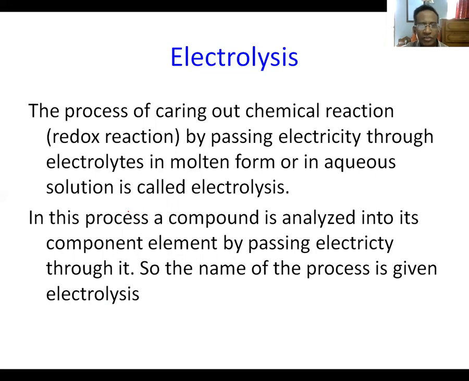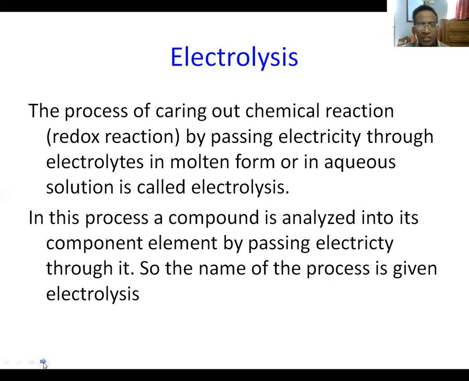When we pass electricity through electrolytes in molten form or in aqueous solution, the compound undergoes dissociation or get analyzed. This analysis is done by passing electricity through the electrolyte in molten form or in aqueous solution. For this reason, the name of the process is given electrolysis.